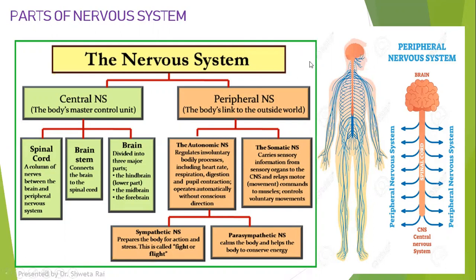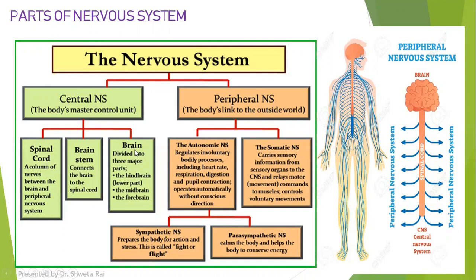This nervous system is categorized into two types. The first one is called as central nervous system, and the second one is called as peripheral nervous system. Correct. So this central nervous system constitutes brain and the spinal cord.